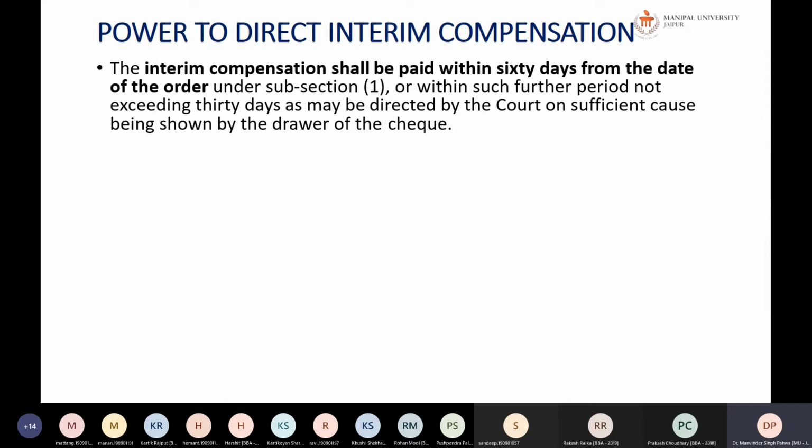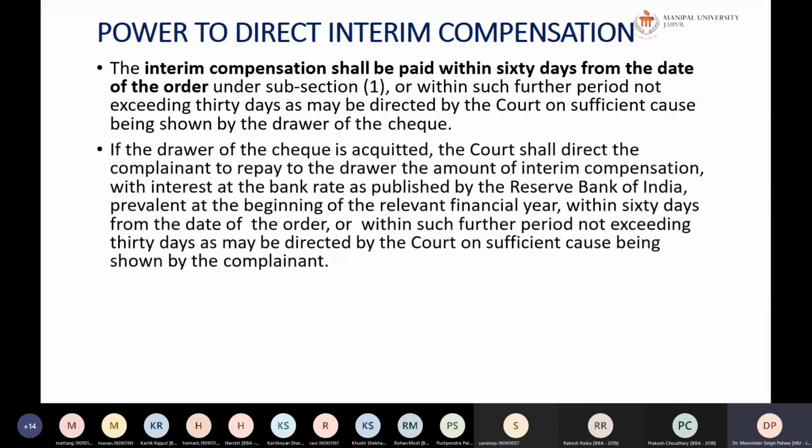So it can be extended, but the drawer has to show cause. Normally he says that it will take some time for me to arrange the money or something like that, so the court may allow it. But interim compensation can be provided before there is a final verdict. If the drawer of the check is acquitted, the court shall direct the complainant to repay.